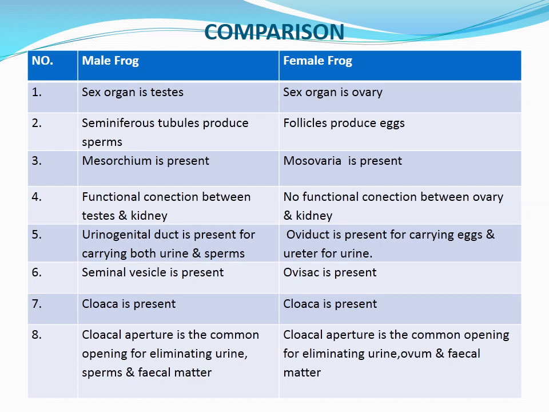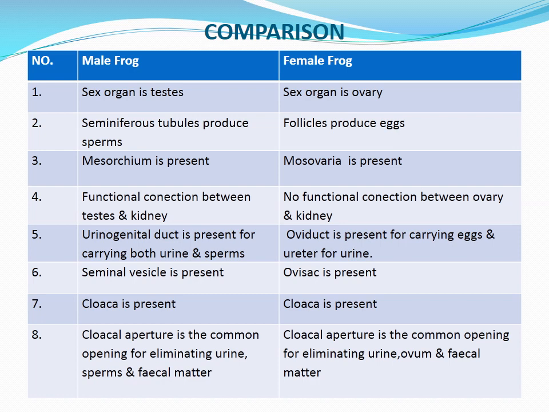And in the male frog, there is a functional connection between testis and kidney, because we have already learned this. Urine formed in the kidney and sperms formed in the testis are both carried through the same duct, that is the urinogenital duct. Both the sperms and urine enter the Bidder's canal and then come to the urinogenital duct.